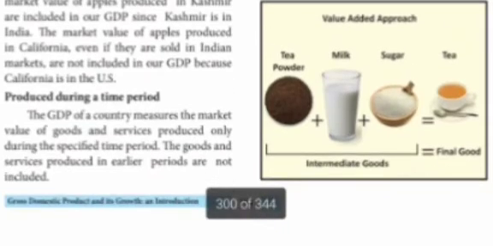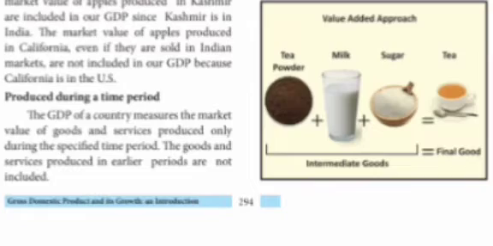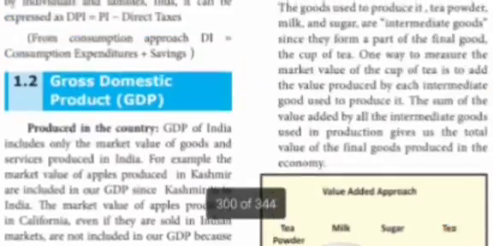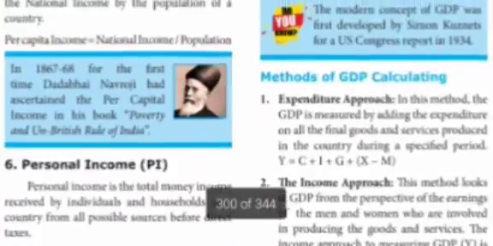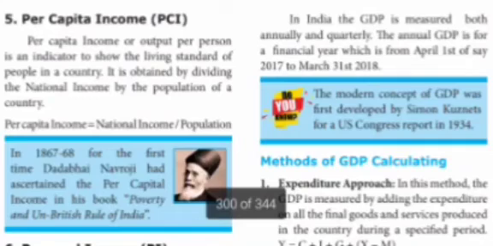Then, produced during a period of time. The GDP of a country measures the market value of goods and services produced only during the specific time period, that is 1 year. The goods and services produced in the earlier period are not included. Only the current period we will include. In India, the GDP is measured both annually and quarterly.